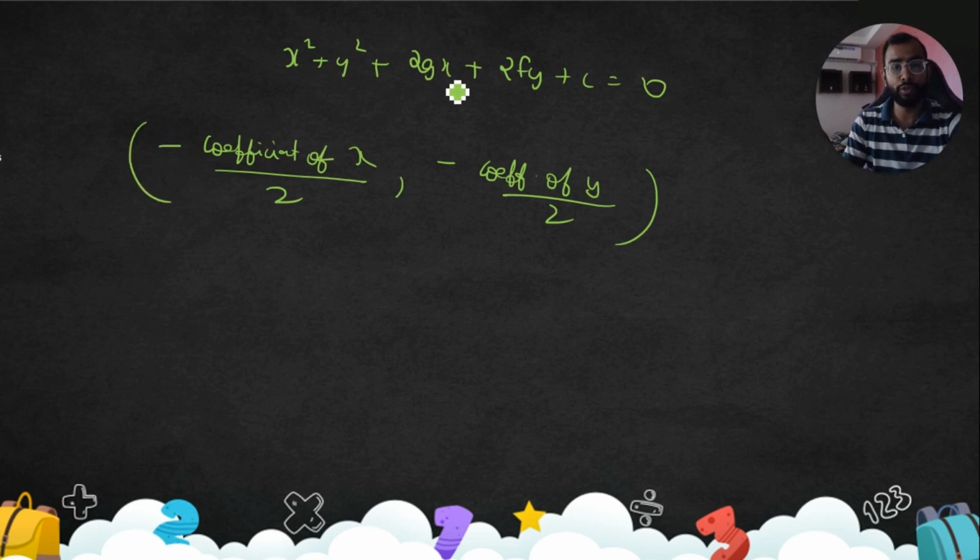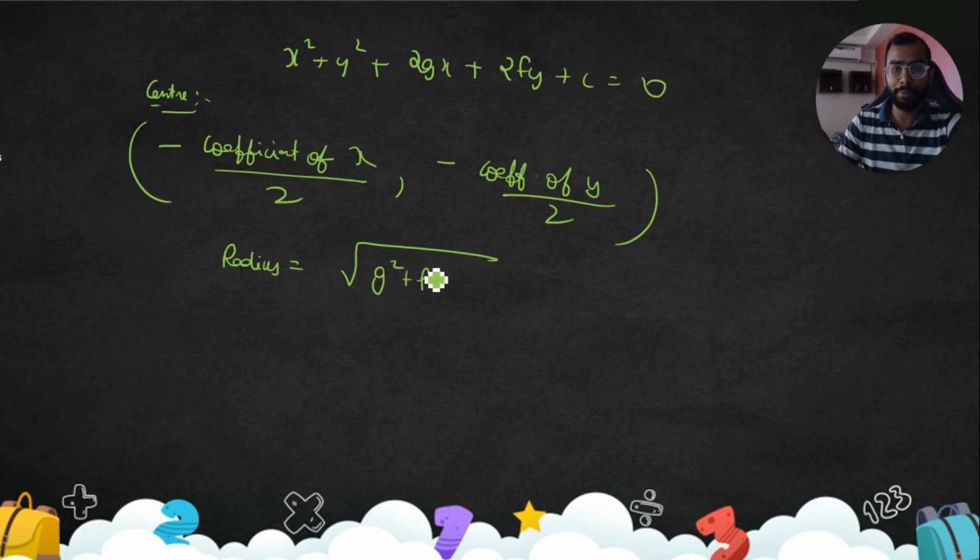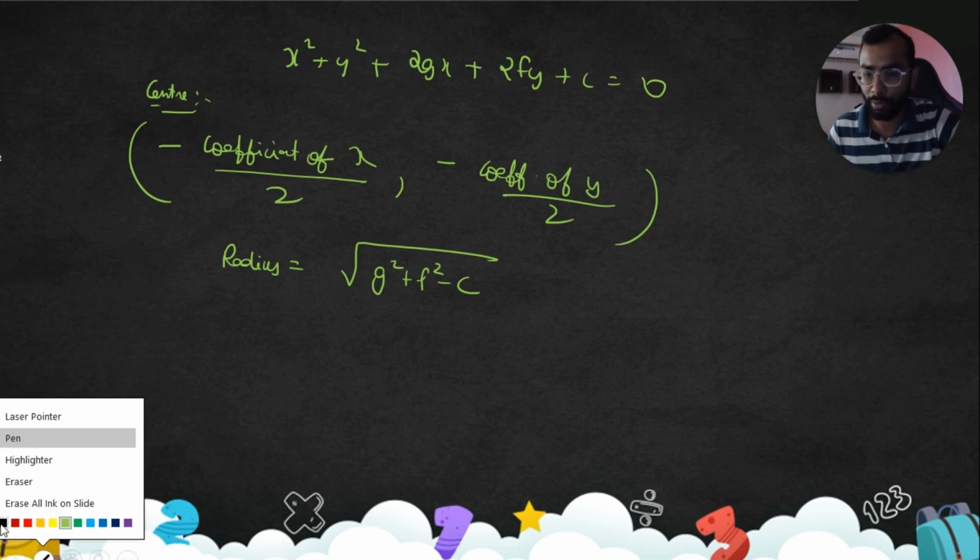What is the coefficient of x? 2g. So it's 2g by minus 2, which is minus g. This is when you talk about the center. If you remember it in this manner, it would be easy for you. And the radius, obviously, is under root g square plus f square minus c. So about the point circle, what is a point circle? We'll get to know about that.